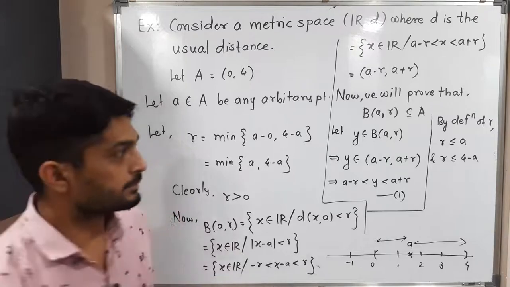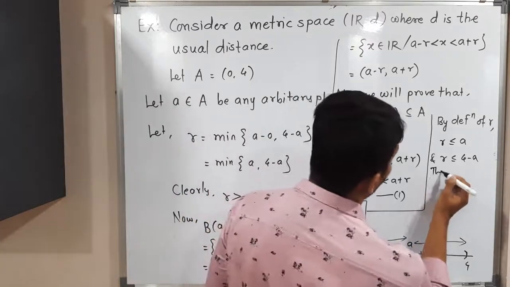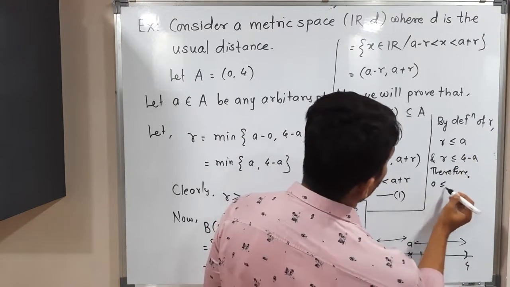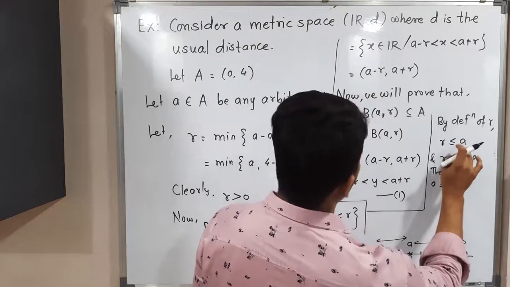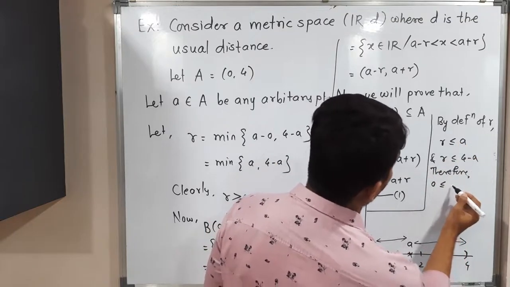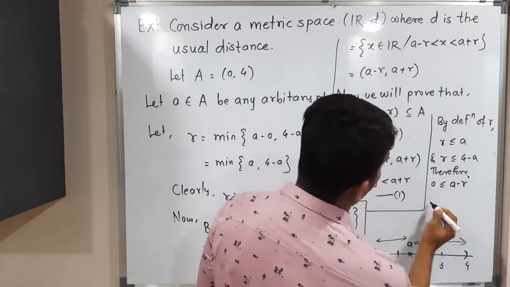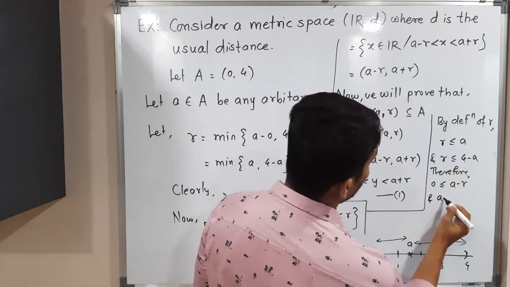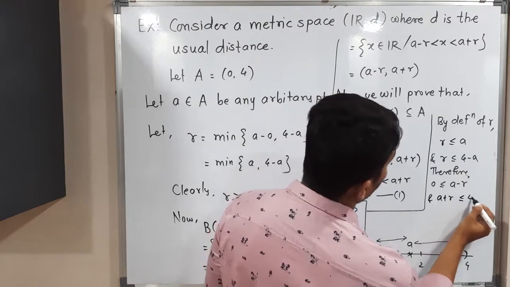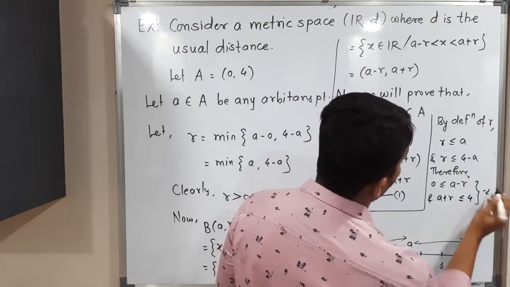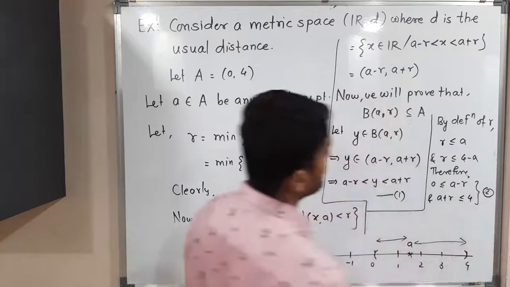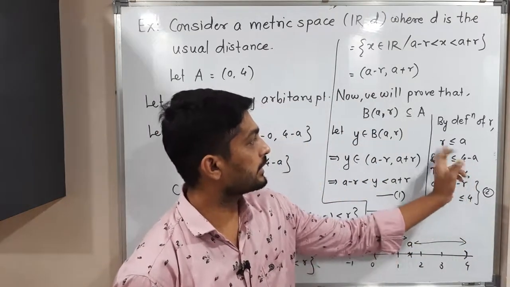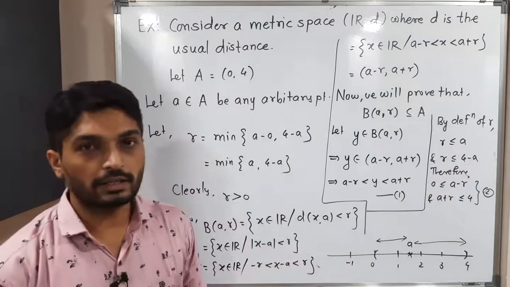I will do one adjustment. Therefore, I will shift r to the other side. So 0 is less than or equal to a minus r. And I will shift a to this side, so a plus r is less than or equal to 4. I will call it inequality number 2. What I have done is shifted a on this side, and here I have shifted r on that side. So this second inequality we have got.